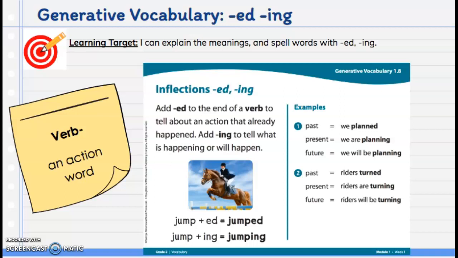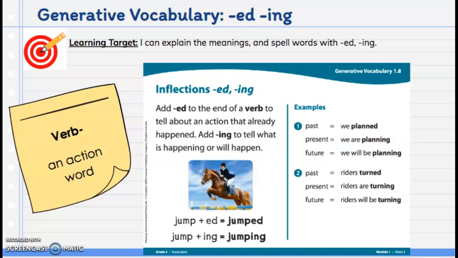Today we're going to talk about inflections -ed and -ing. Our learning target says I can explain the meanings and spell words with -ed and -ing. Add -ed to the end of a verb to tell about an action that already happened. Add -ing to tell what is happening or will happen.